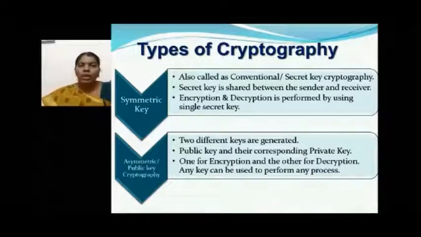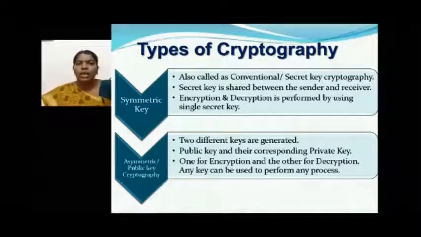We have two types of cryptography. One is symmetric key, the other one is asymmetric. Symmetric key cryptography, which is also called conventional or secret key cryptography, uses a secret key that is shared between the sender and receiver. To perform encryption and decryption, we need a secret key, and if a single secret key is used for both encryption and decryption, we call that symmetric key cryptography.